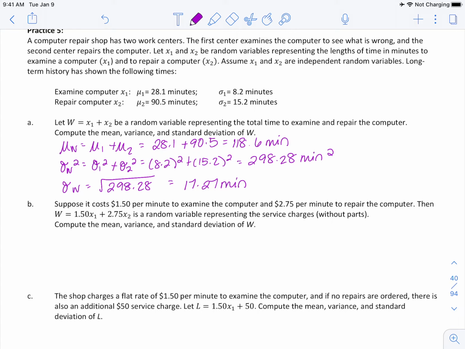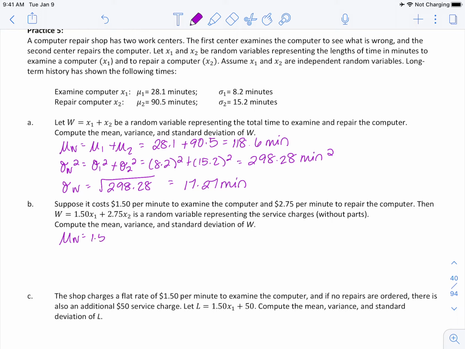I want you to try B, please. I want you to find the mean, variance, and standard deviation of this one. Okay, our mu W. You can see our formula, right?